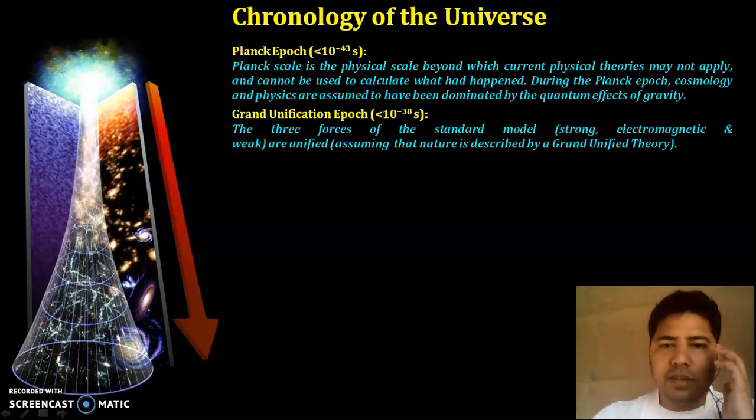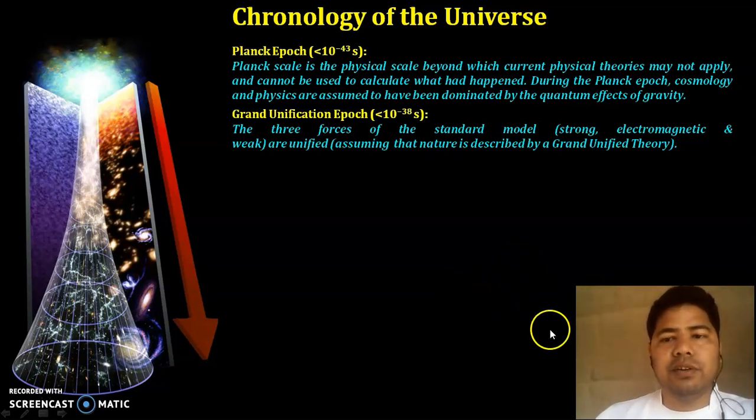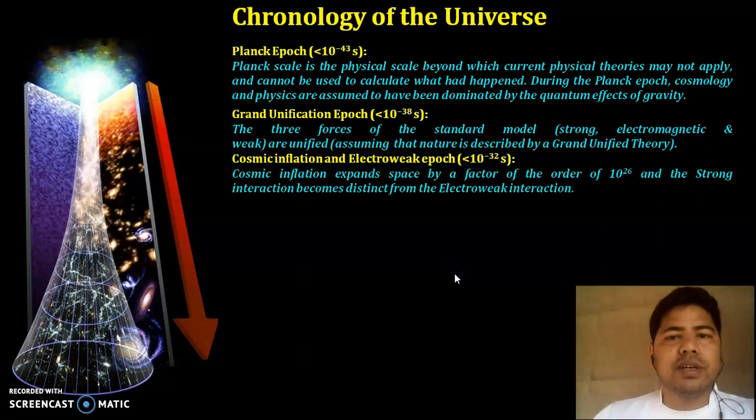Later on, Hawking also did something, but could not achieve the whole theory. So still it is going on. The search for a grand unified theory is going on. So the next epoch is cosmic inflation and the electroweak epoch. It happened from around 10 to the power minus 36 up to 10 to the power minus 32 seconds.